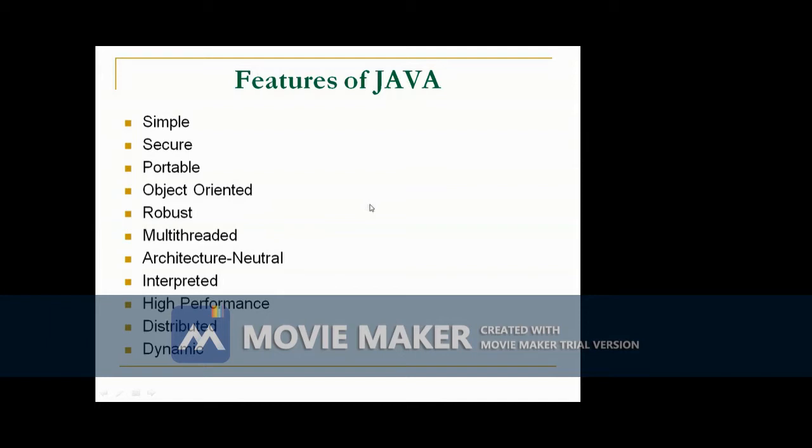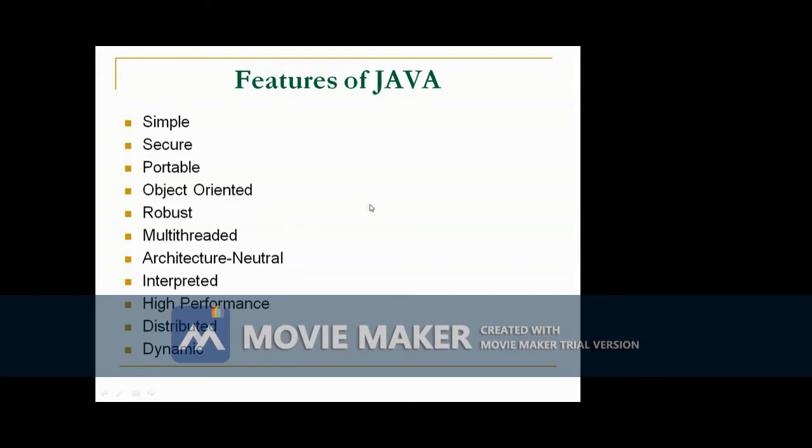The try keyword is used for monitoring exceptions. The catch block is used for handling exceptions. The throw keyword is used to explicitly throw an exception. The throws keyword is used to identify whether a method throws an exception or not. Then the finally block is executed in all circumstances, whether an exception is thrown or not.